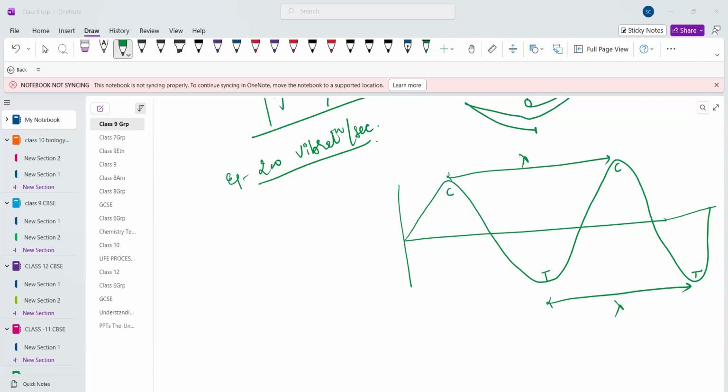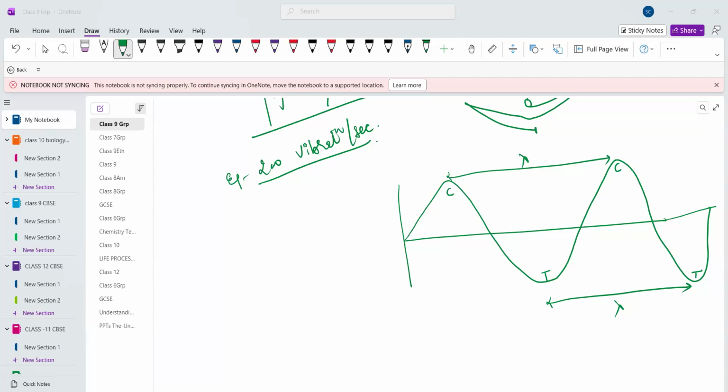Now the next property of sound wave is the wave velocity, means speed of the sound wave. What is the speed of the sound wave? Speed means how fast the sound wave is traveling from one source to the listener. Suppose we are hitting a drum. At what speed is the sound wave traveling from the drum, from the source of the sound, to the listener? That is the velocity.